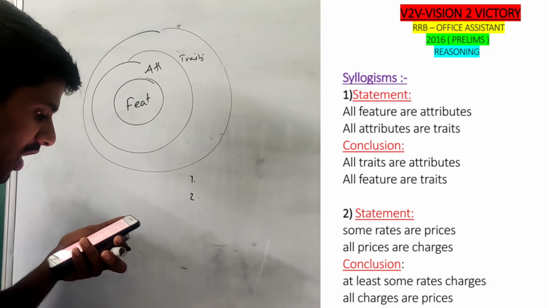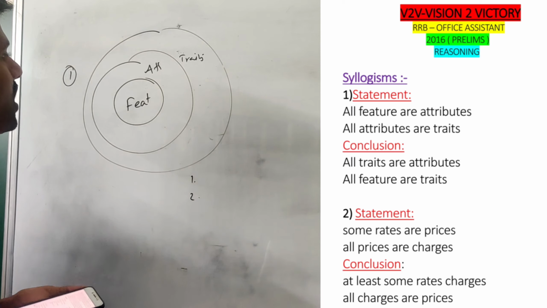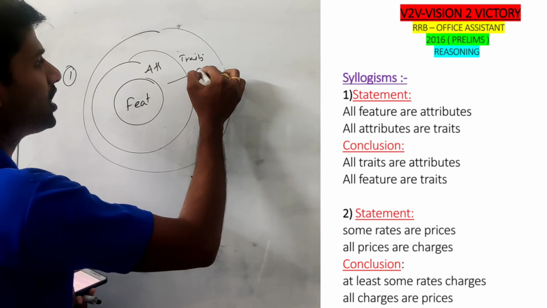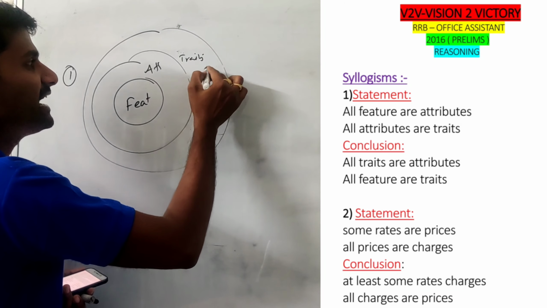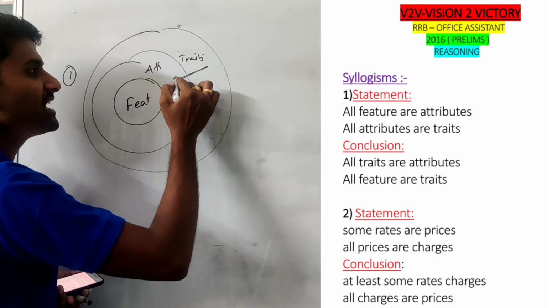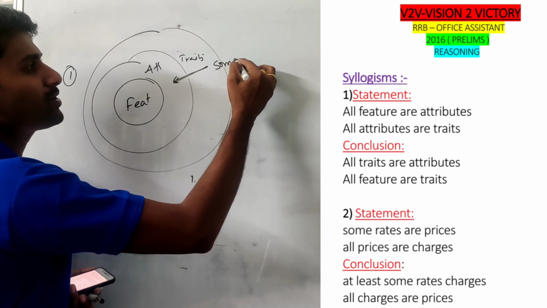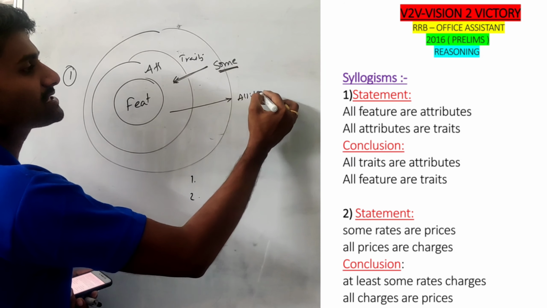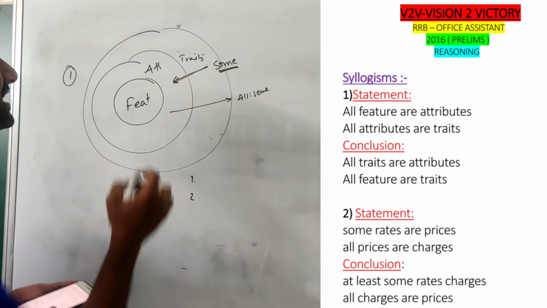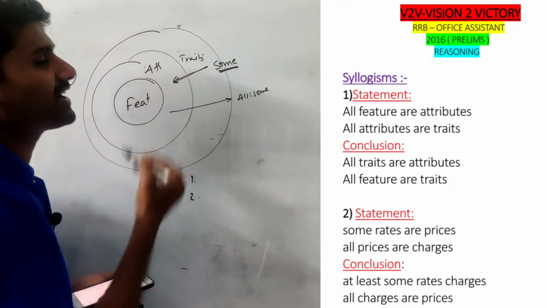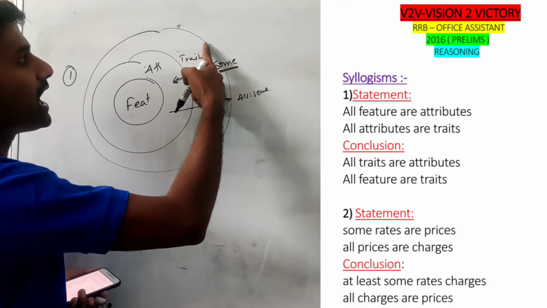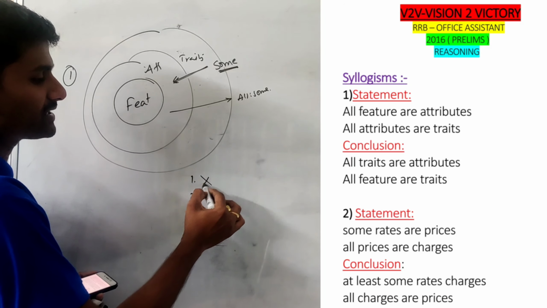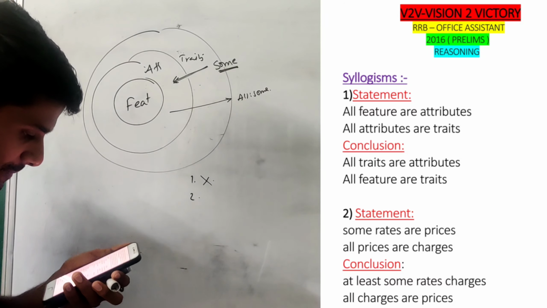Conclusion number 1. All traits are attributes. All traits are attributes means an inward circle. If it is an inward circle, always some conclusion follows. If it is an outside parameter, all, comma, some conclusions follow. Why? Because all attributes are defined as traits, but our conclusion, all traits are attributes, is completely wrong. So one is wrong.